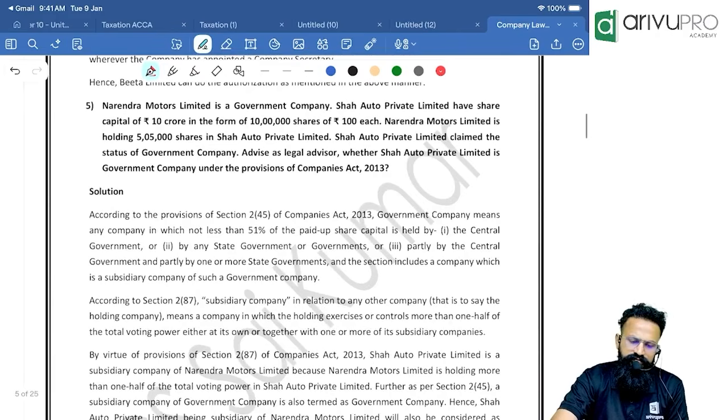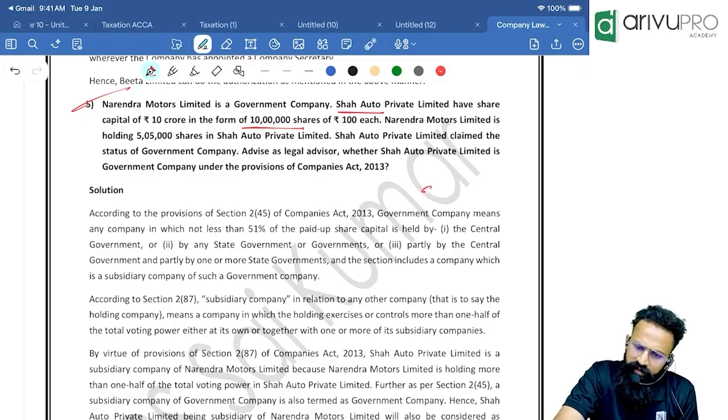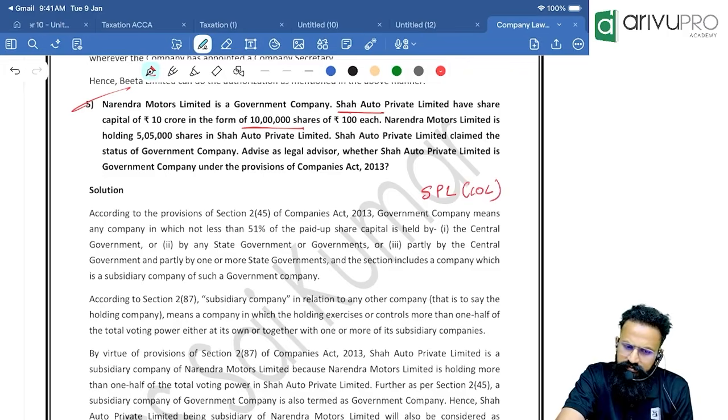Done. Next one, see, Narendra Motors Limited is a government company. Shah Auto Private Limited have share capital of 10 crore in the form of 10 lakh shares of 100 each. Narendra Motors Limited is holding 5,05,000 shares. See, there is a company called Shah Auto Private Limited. Their total shares is 10 lakh.